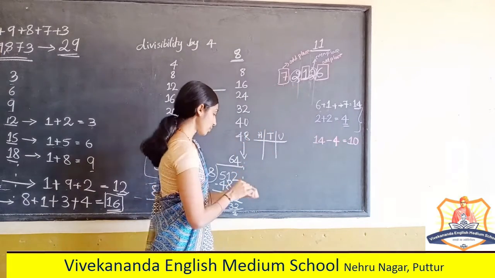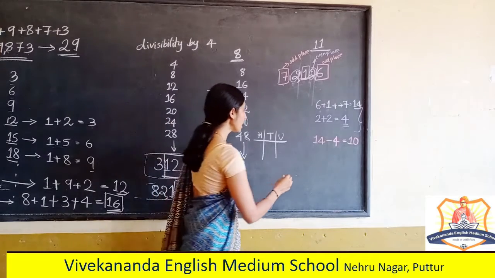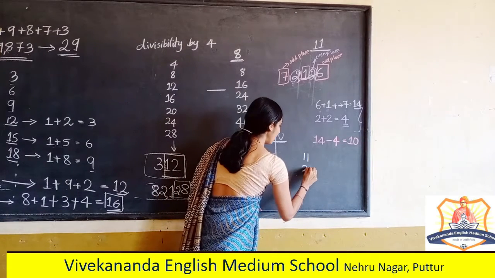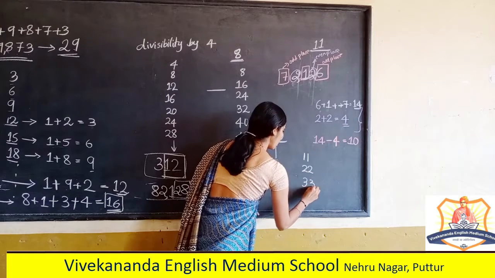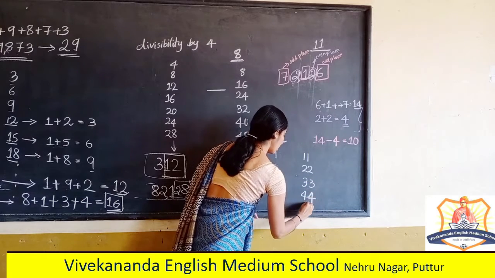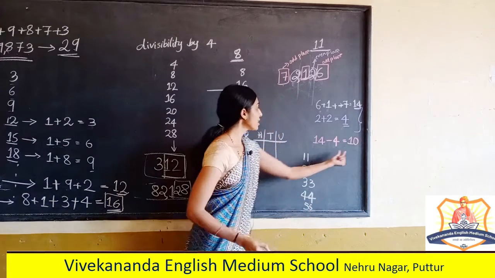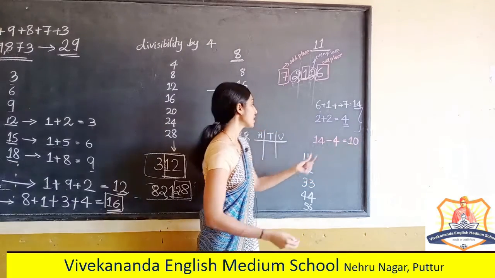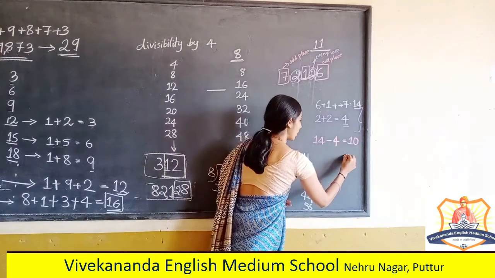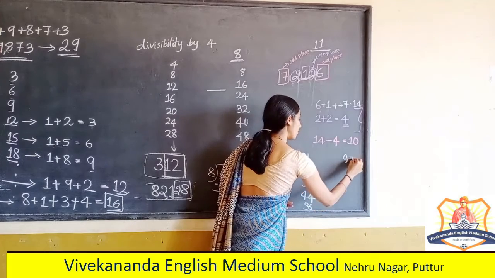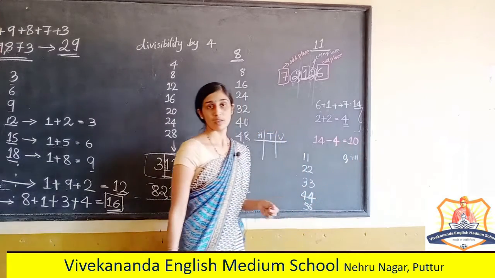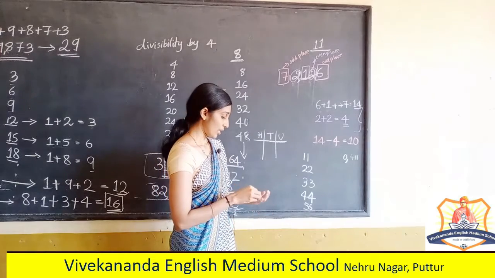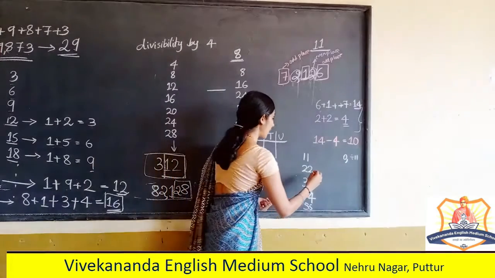How? In order to say that some number is divisible by 11, this difference, what we are getting here, must be either 0 or divisible by 11. Have you understood? Either 0 or divisible by 11.